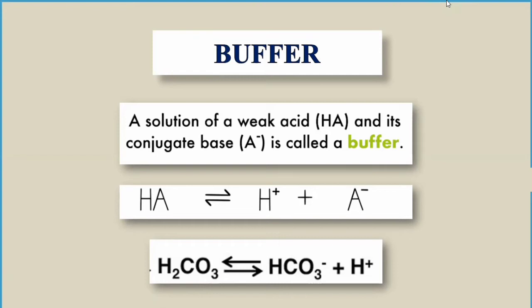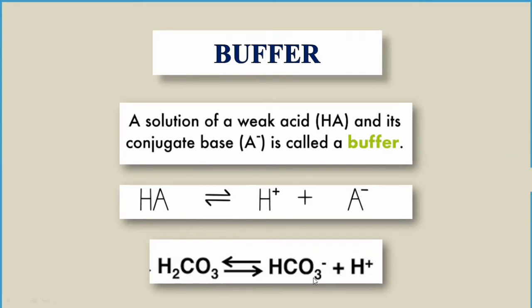In that case, the reaction will be neutralized by the presence of the base. The conjugate base will combine with the strong acid and convert the strong acid into the weak acid. This is how the reaction is neutralized. So buffers are the regulators that regulate the pH of the human body, or resist changes in pH. They do this through the combination of the weak acid and the conjugate base.